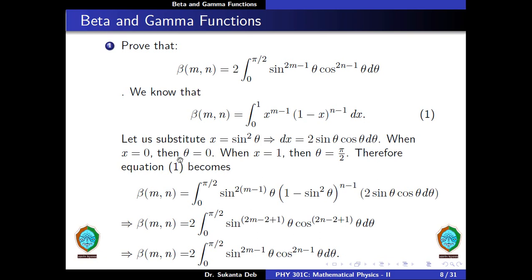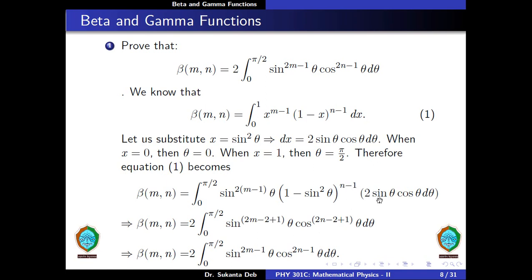Now when x is equal to 0, then theta is also equal to 0. When x is equal to 1, then theta is equal to pi by 2. Therefore equation 1 becomes beta of m comma n is equal to integration from 0 to pi by 2. So x is sine square theta, we put the value here, so we get sine to the power 2m minus 1 theta into 1 minus sine square theta to the power n minus 1.